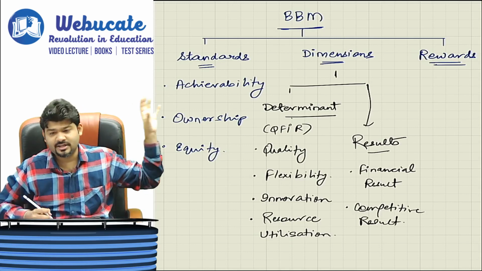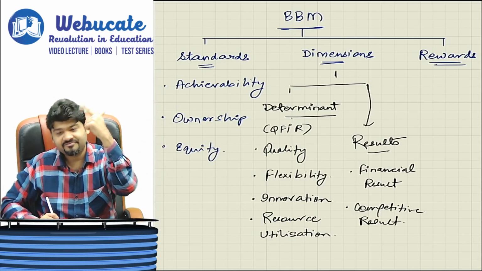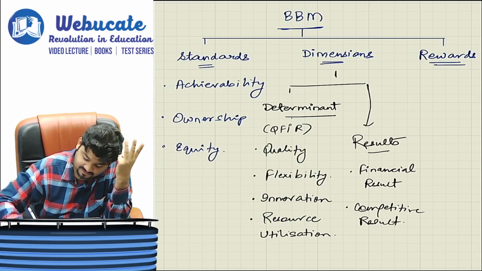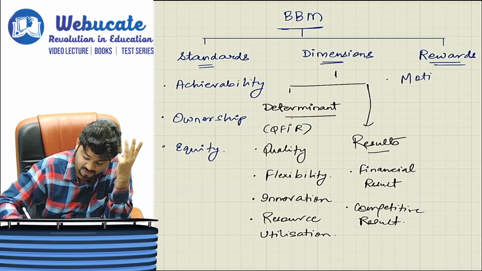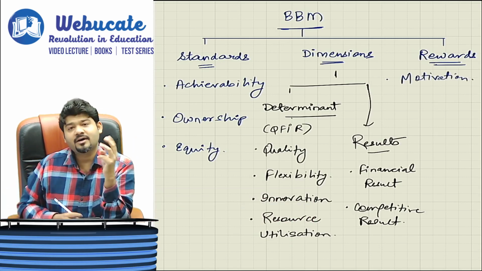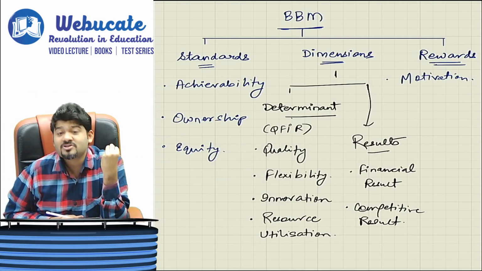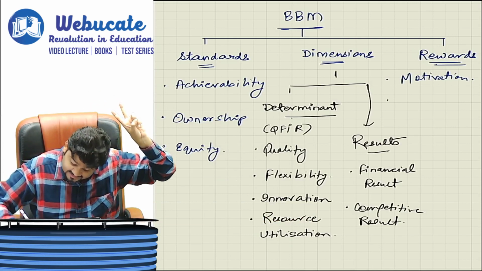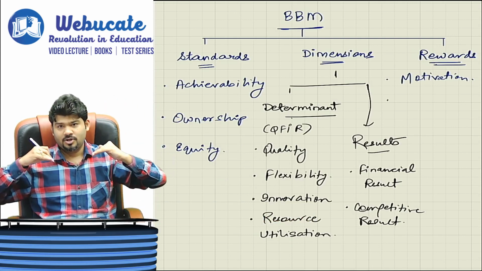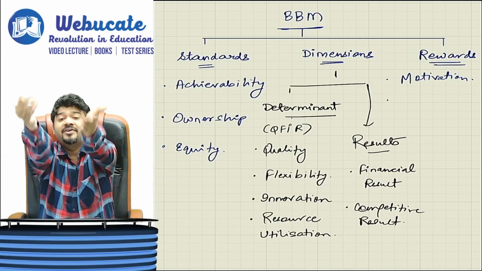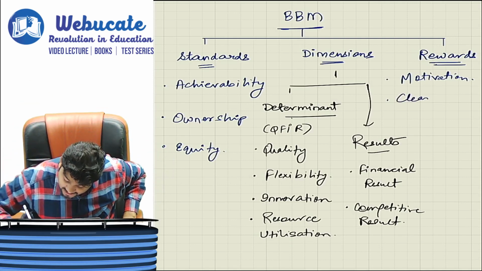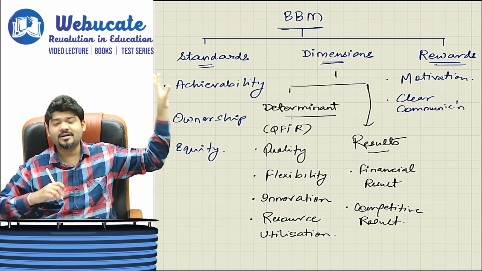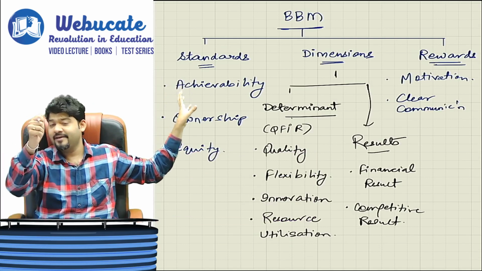So these are the 2 results that we speak of. And finally there is rewards. Rewards is also based on 3 things. One, the reward should be such that it should result into motivation. It can be a financial reward, it can be a non-financial reward, but it should result into motivation. Second is the communication of the reward should be very clear to the employee. There should be a clear communication of the rewards to the employee.